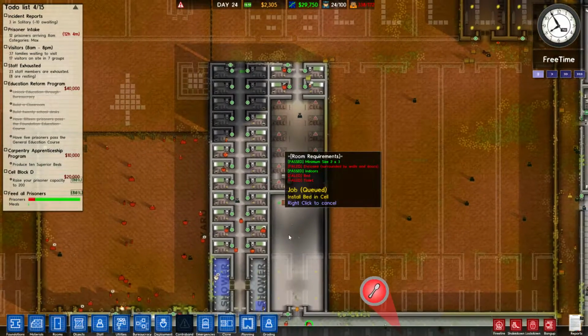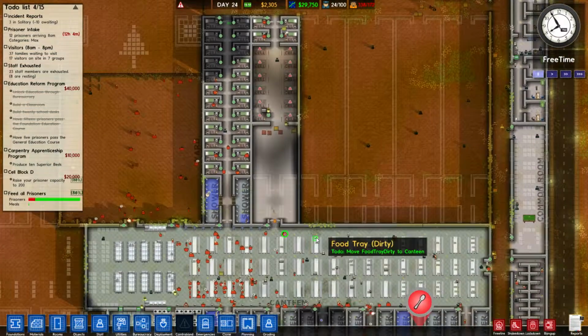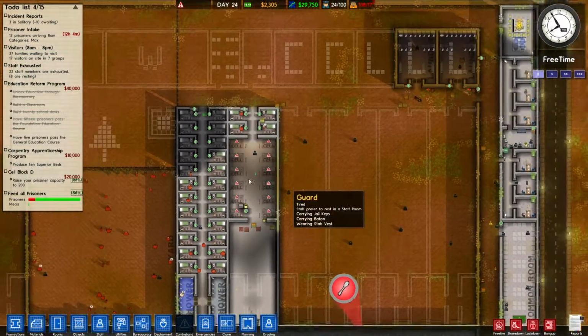Whew, okay, so we need to finish these cells. I'm not going to do the showers. Then we need to do another cell block. Do that, and then I'll do another cell block. Then I'll do 3 sets of showers at once. That's how I'm going to do this moving forward. I think that's the best way.